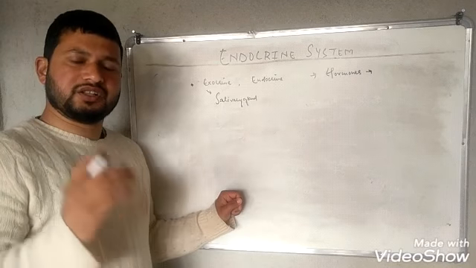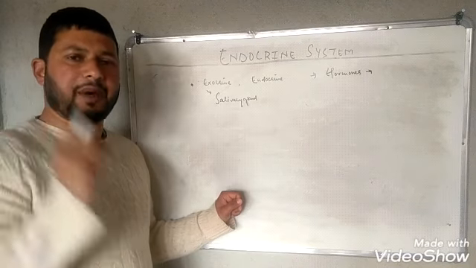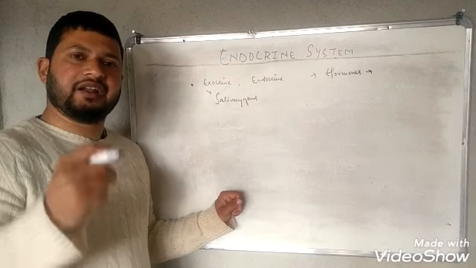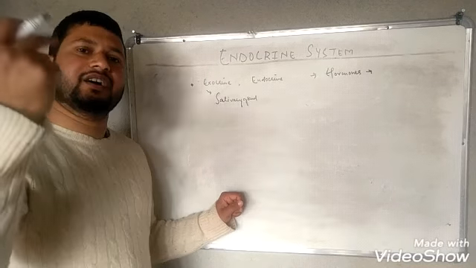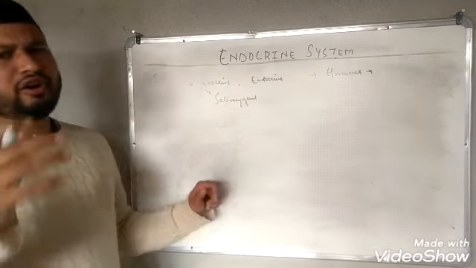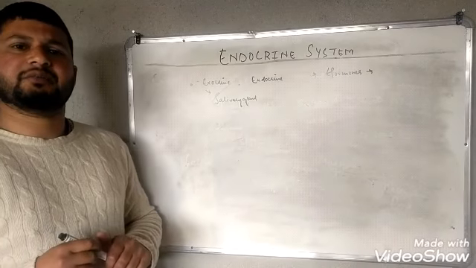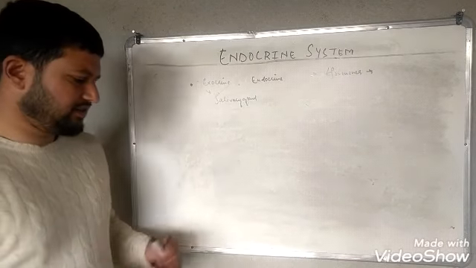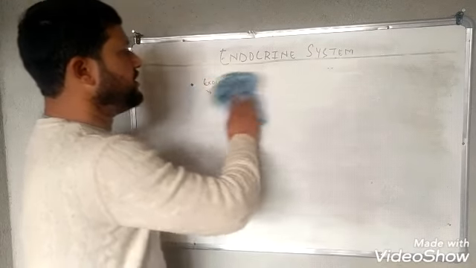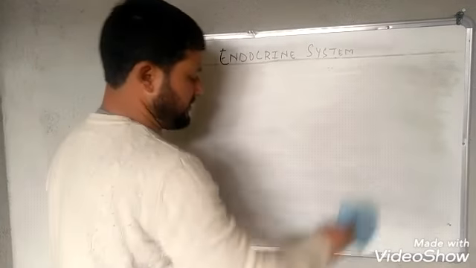The hormones are secreted in very small amounts. They are secreted at one side and they affect the other side of the body. There are a number of hormones secreted by the various endocrine glands. Let's discuss some important hormones in this video and their functions.